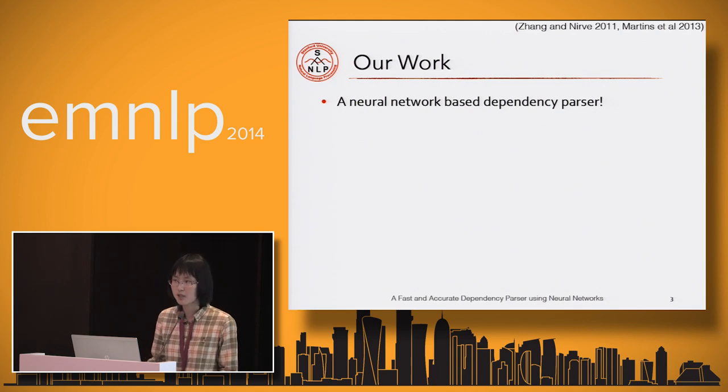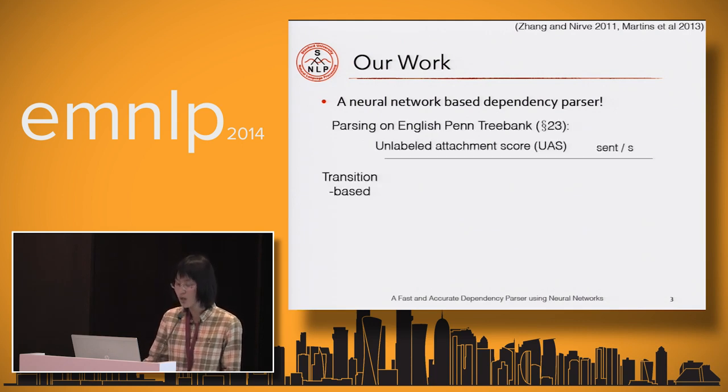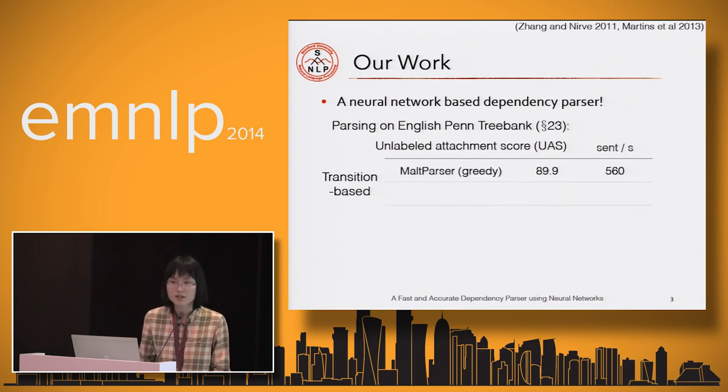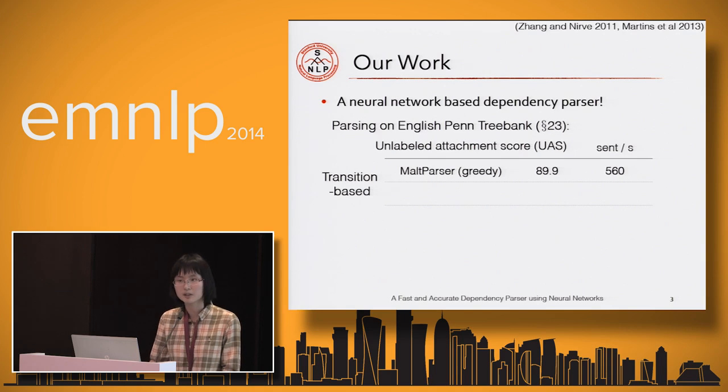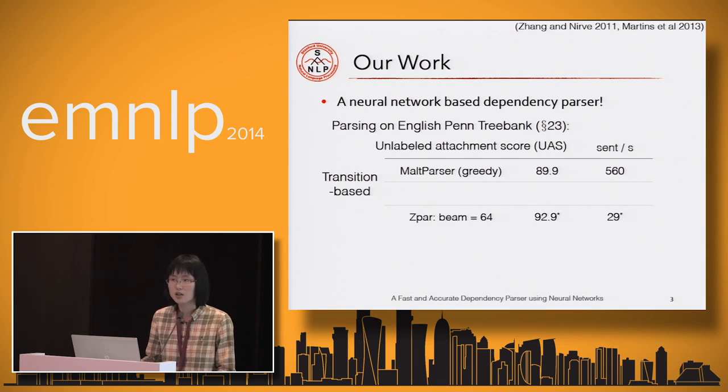I will give you a big picture of what we are doing. We compare our parser with several widely used dependency parsers on the English Penn Treebank dataset. First, MaltParser is a very popular greedy transition-based parser. It can get 89.9 of unlabeled attachment score, and it runs very fast. ZPar is basically a re-implementation of MaltParser with very rich features and using beam search of size 64. You can see that beam search can improve the parsing accuracy a lot, but also makes the parsing much slower.